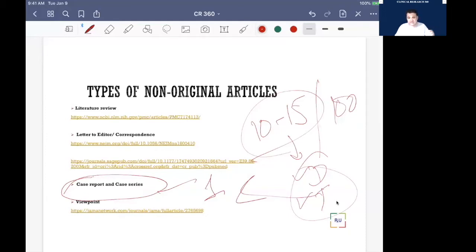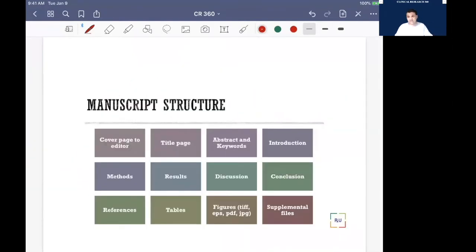So when we are writing a literature review, as I mentioned last time, in that type of paper the tables are important. The most important part is how to write the table, and we'll discuss that. If you have 100 or 200 cases, if you are lucky and you get it, which we discussed last time, then you can collect the data, analyze that, and it will go in an original article again. Okay, so today's session, we will be starting with the structure of the manuscript.